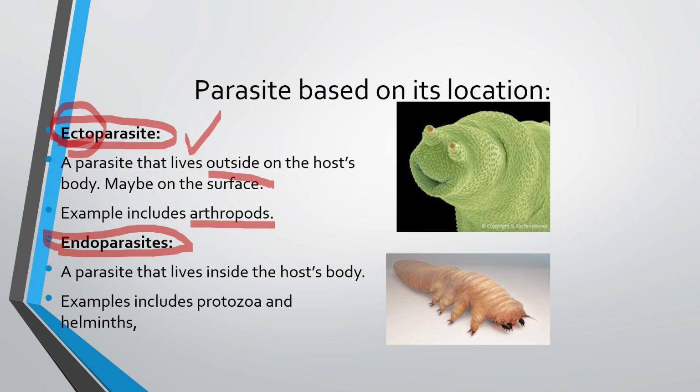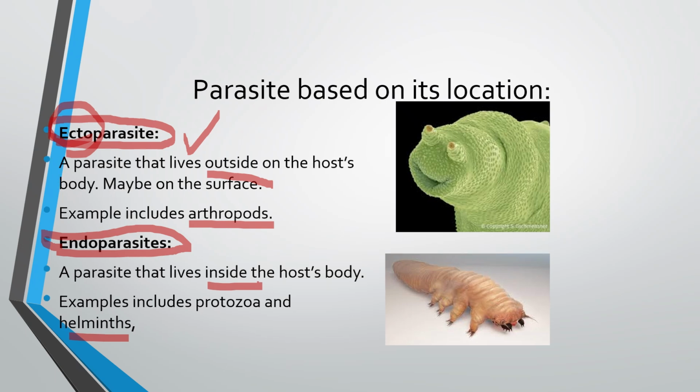Okay, there's an example I can give you. The parasite that lives outside the host body. So you guys know about lice, the head lice that lives on the head of the human, in the hair, in the scalp. It is an example of ectoparasite. It is a living organism and it depends on the host, on human body for its survival, its growth, its nourishment, and it lives outside the body, so it is an ectoparasite. However, endoparasite, a parasite that lives inside the host body, right? Inside the host body. Examples include protozoa and helminths. So in simple words, we can say all the worms that live within our body. It could be earthworm, yeah,